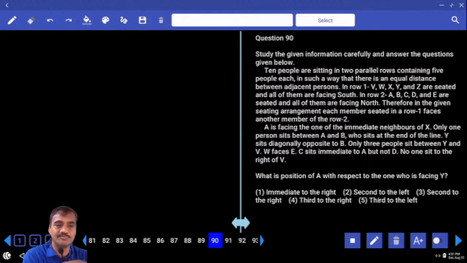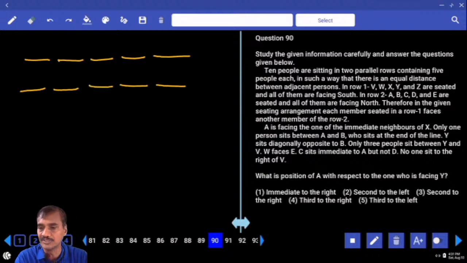And there are some 10 people. Now how many are there? 10 people, 1, 2, 3, 4, 5. Now these 10 persons are seated in 2 different rows. Row 1: V, W, X, Y, and Z, and all of them are facing towards south. At the same time, A, B, C, D, and E are the persons who are facing towards north. Then A is facing one of the immediate neighbors of X.